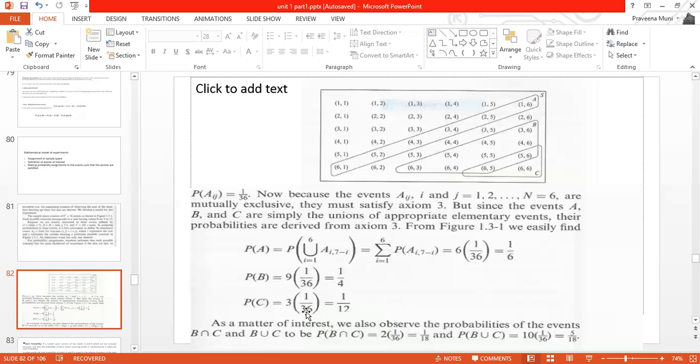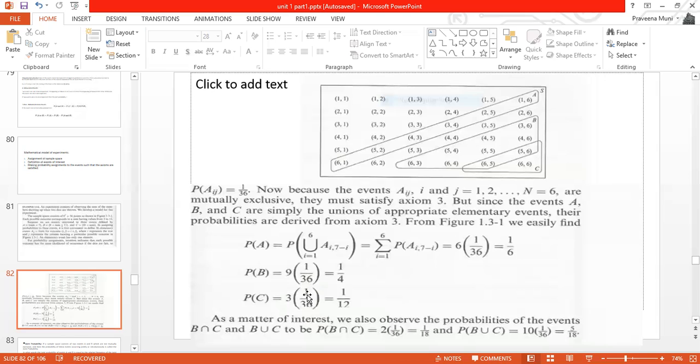Now check C. The sum should be greater than 10, meaning the sum is 11 or 12. Only these three cases give the sum 11 or 12. So the probability of C is 3 times 1 by 36, which is equal to 1 by 12.